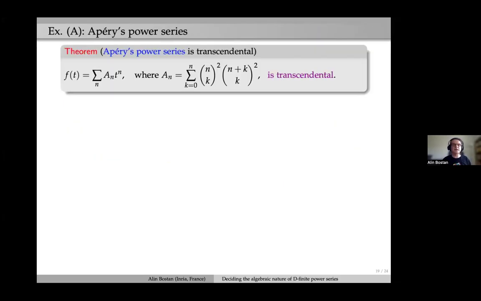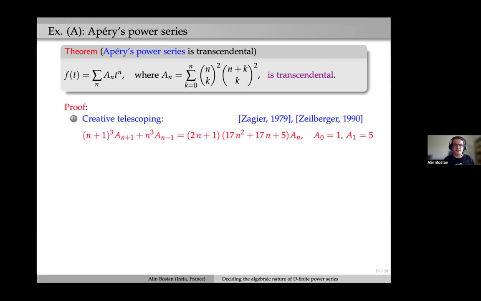Let me illustrate this approach on the same power series by Apéry, where I said that there is a proof using asymptotics, but that didn't seem moral to me because it used transcendence of pi, so of numbers. So let's prove that Apéry's power series is indeed transcendental. Well, there are a few steps. The first step is, by a technique called creative telescoping, that amounts, at least in this hypergeometric case, to Zeilberger's algorithm in the 90s, you can easily, as of today, using a computer, deduce this recurrence of order 2 with polynomial coefficients.